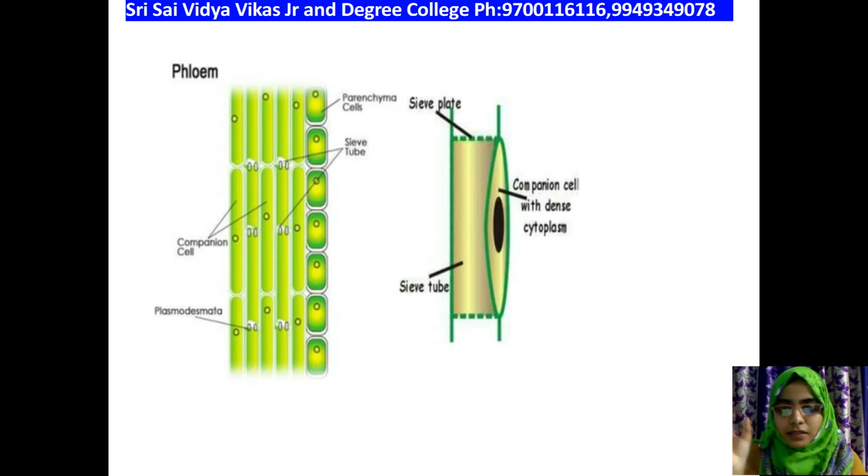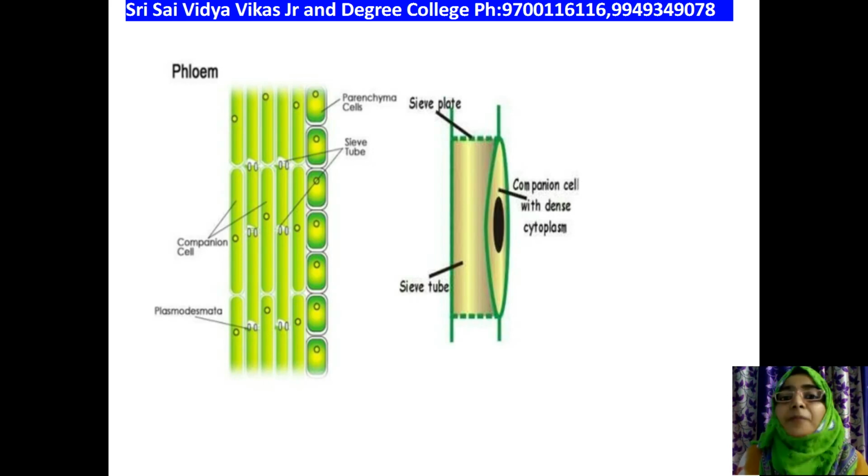And the side cell is called the companion cell, which comprises the cytoplasm, and the center cell is called the sieve tube. You can see in the other picture that those cells are interconnected. Many cells are interconnected along with the plasmodesmata.